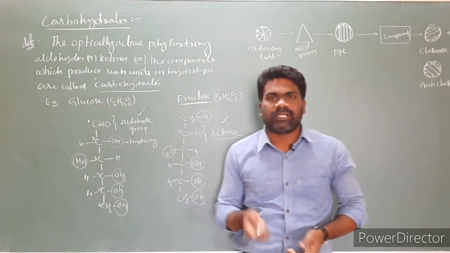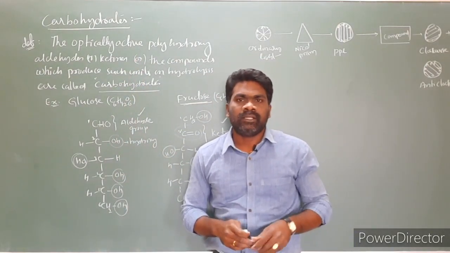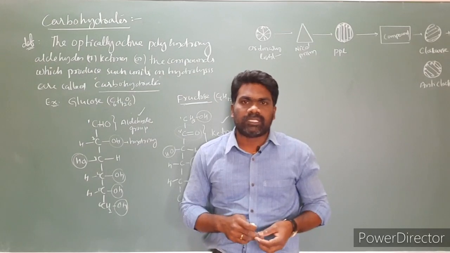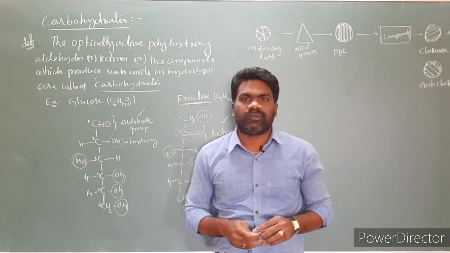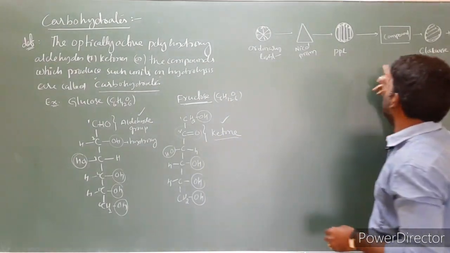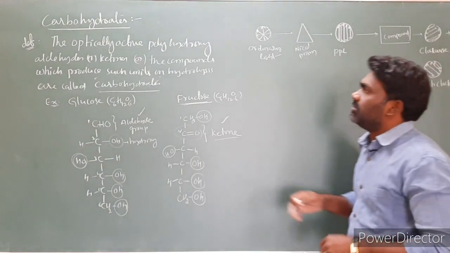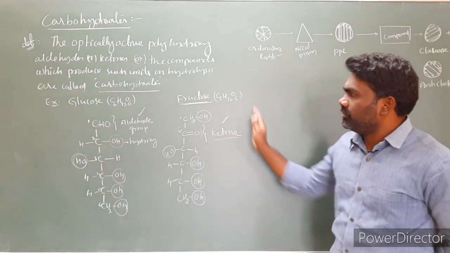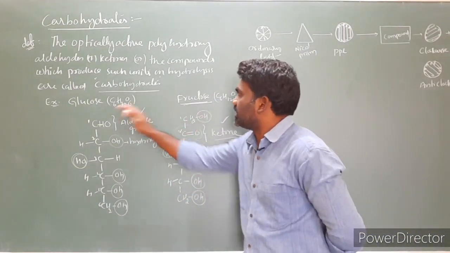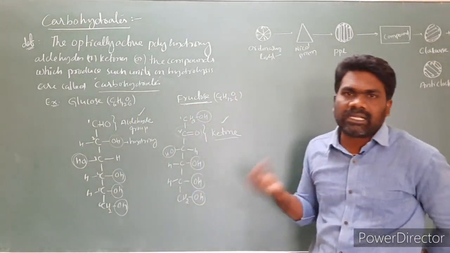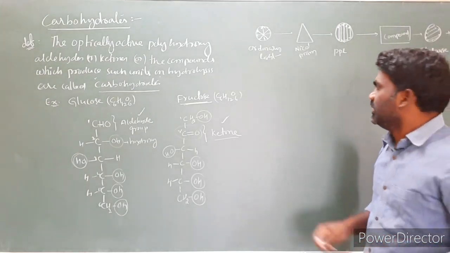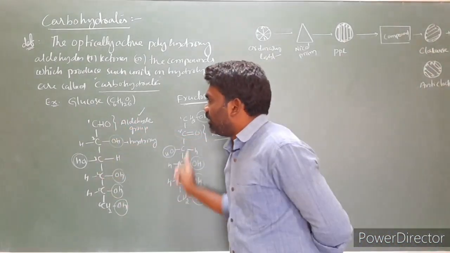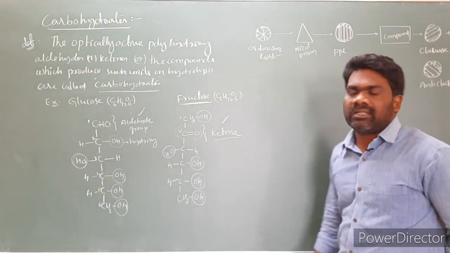Optically active means the compounds which rotate plane polarized light towards right or left, clockwise or anti-clockwise. We have to call them optically active. Then how do you identify whether glucose and fructose are optically active compounds? The optical activity of compounds can be identified by using chiral carbon.